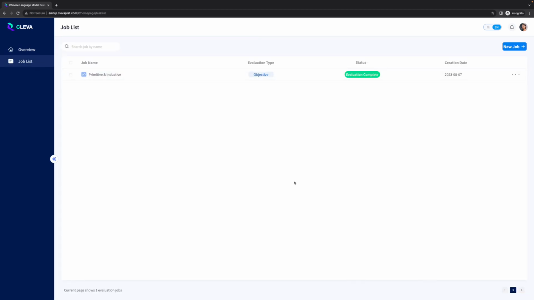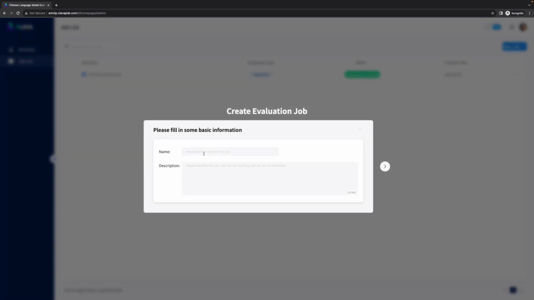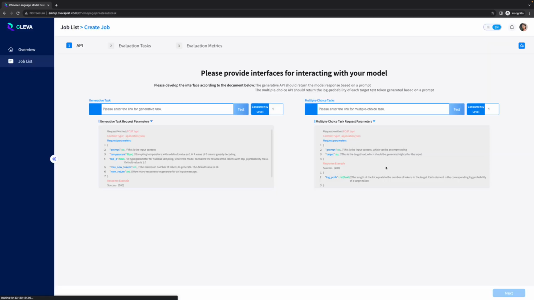If you want to evaluate a model, you can start an evaluation job following our standardized workflow. Let's fill in the name and a short description for this evaluation. Next, we kindly request you to provide 1 or 2 APIs so that our platform can access the model. Just like the ChatGPT API, the generative API generates a text response based on a prompt, while the multiple choice API returns the log probability of the target's tokens.